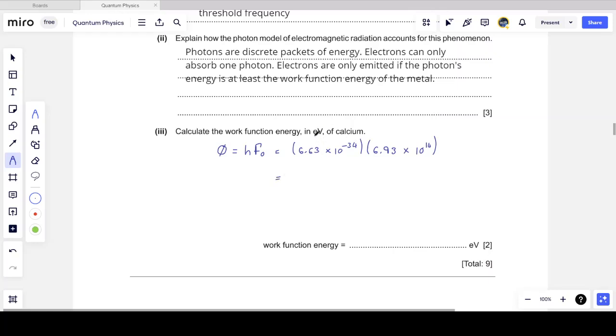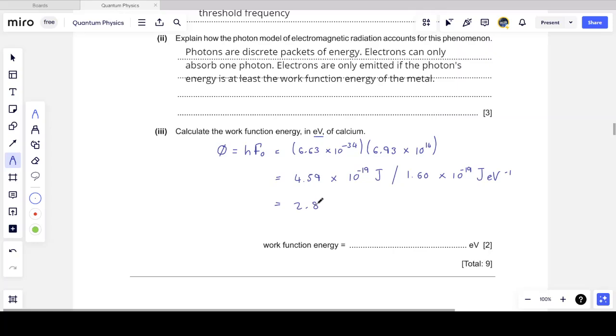The answer, remember here, needs to be in electron volts. What I get is 4.59 times 10 to the minus 19 joules. But I want the answer in electron volts. So I'm going to divide this by 1.6 times 10 to the minus 19 joules per electron volt. And you can see I'll get a nice number on the order of 10 to the power 0, on the order of a number that is somewhere between 1 and 10.